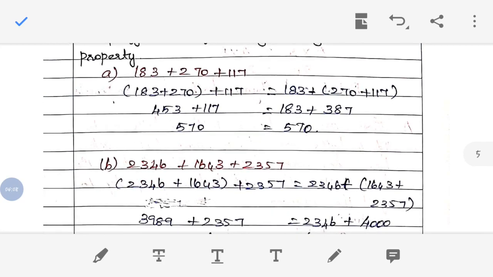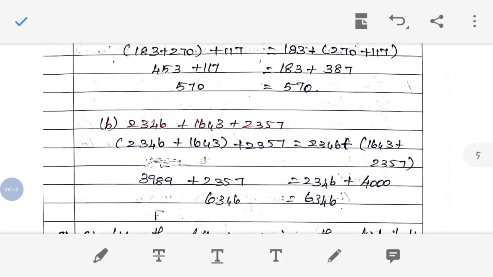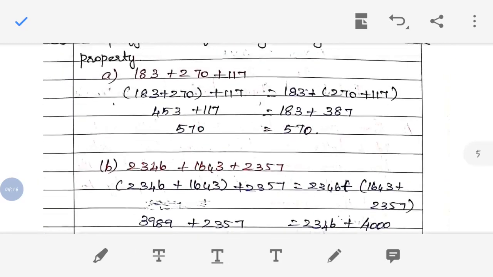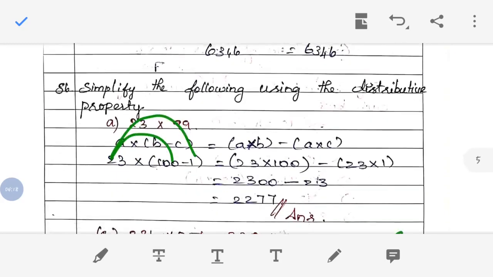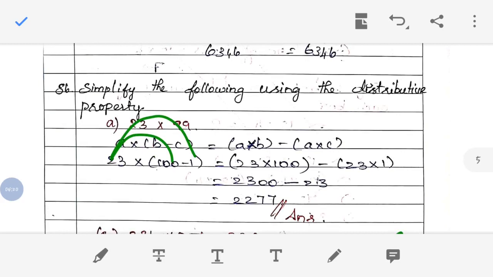First you have to do the brackets, whatever is given in the brackets, that you have to do, then you have to do the remaining thing. Okay, likewise you have to do this question. Okay, S5 question is based on that. Now look at the S6 question.